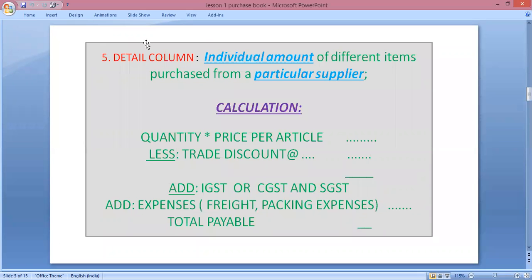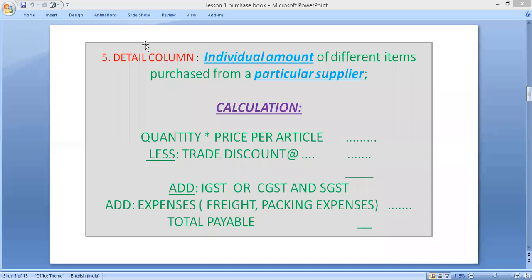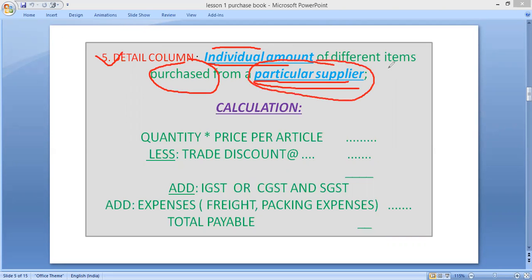Now the fifth column. In this column, we have to record the amount of goods purchased from a particular supplier. Means in this column, we have to record the different purchases.